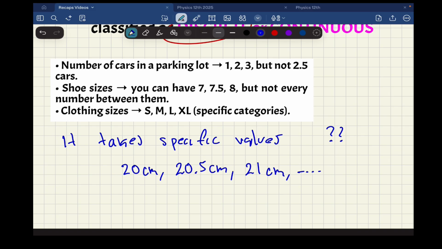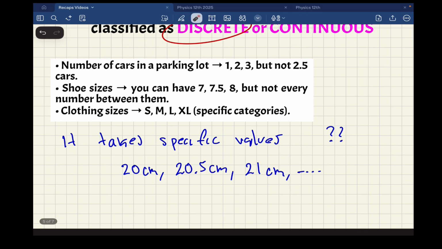Yes, we have decimals, but the problem is that these values are specific values. We cannot have a shoe size between 20 and 20.5 centimeters, or between 25 centimeters and 25.5. It doesn't exist. So we have specific values or categories. So we can say the shoe sizes are something discrete. It doesn't matter if we have decimals.